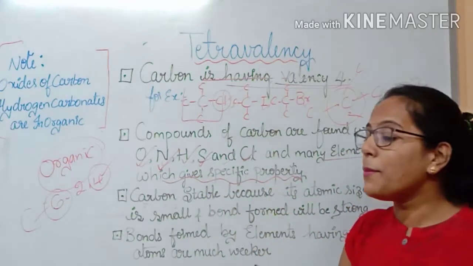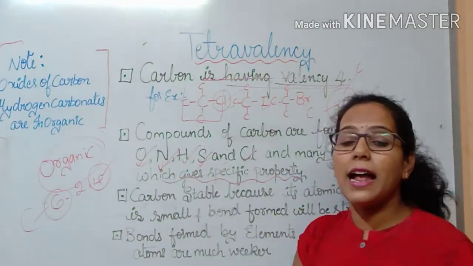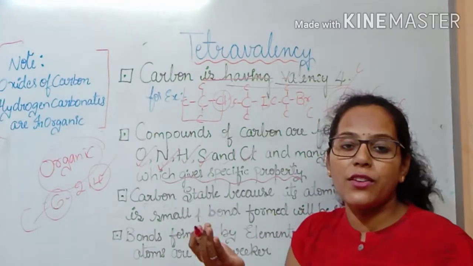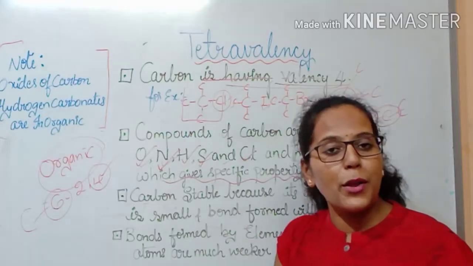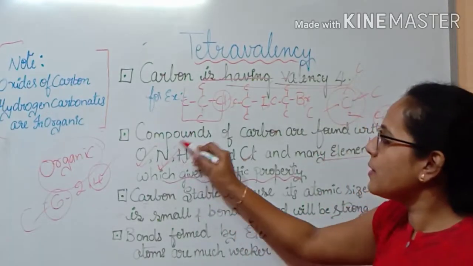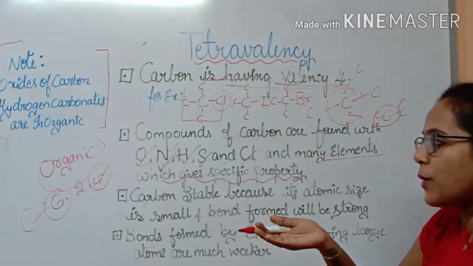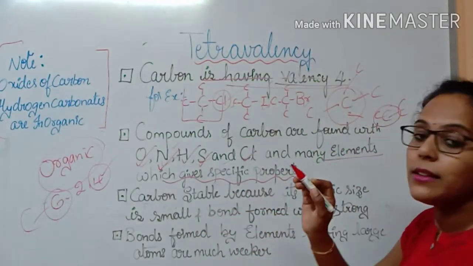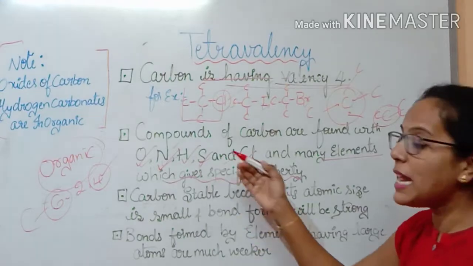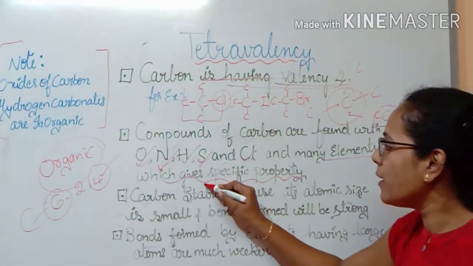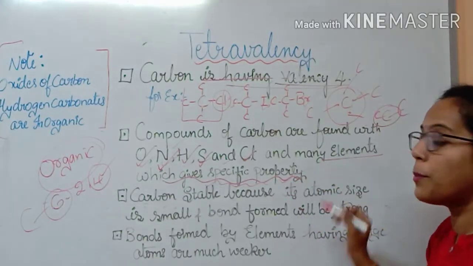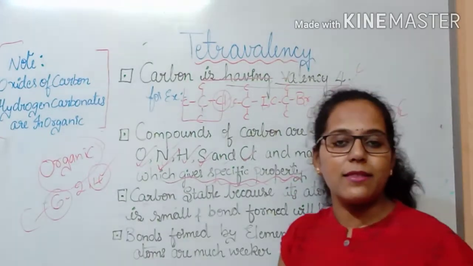That means when carbon combines with oxygen, it has the property of oxygen, right? When carbon combines with nitrogen, it will have the property of nitrogen as well. So that is the reason that carbon can combine with many other elements, and when it forms compounds with many other elements, it will have the properties of those elements. Clear?